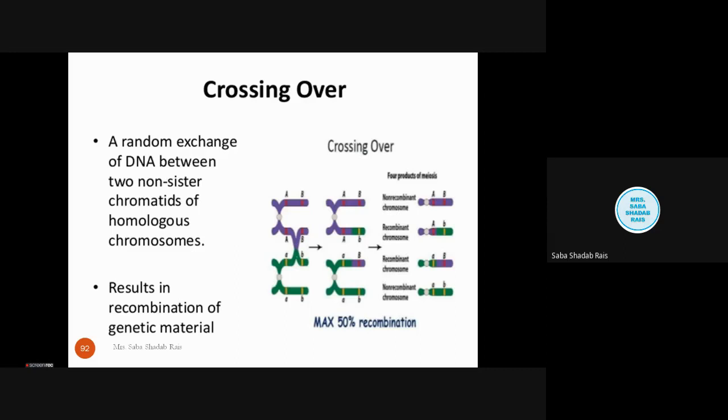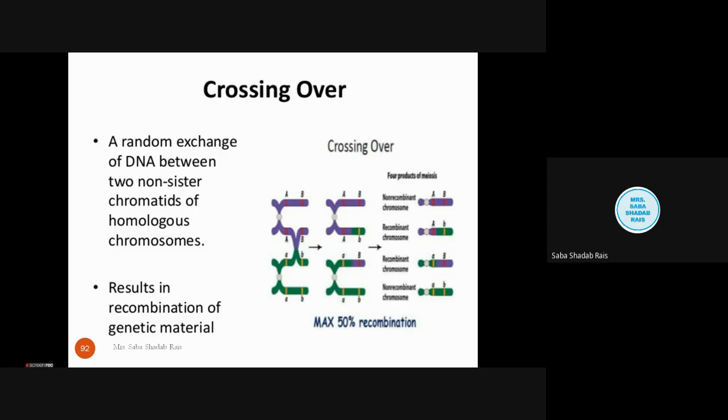So when this crossing over happens, we get the recombination of the genetic material. For example, here this homologous pair of chromosomes has the purple one with dominant homozygous capital A capital B, capital A capital B, and the green one with small a small b, small a small b.